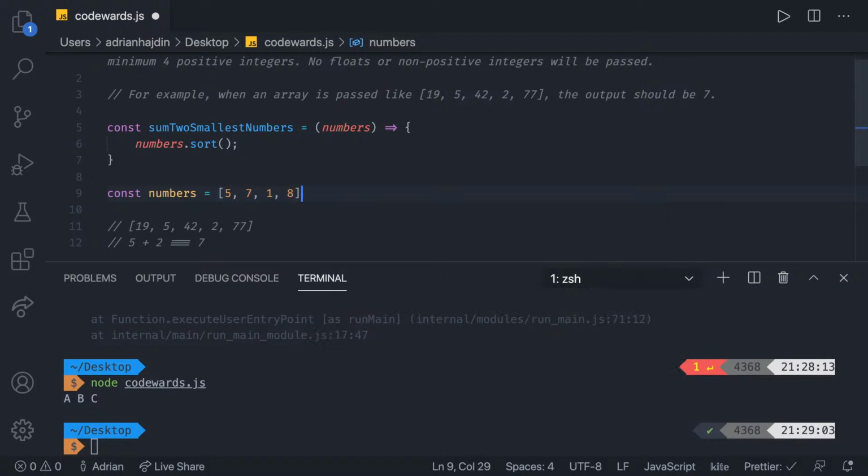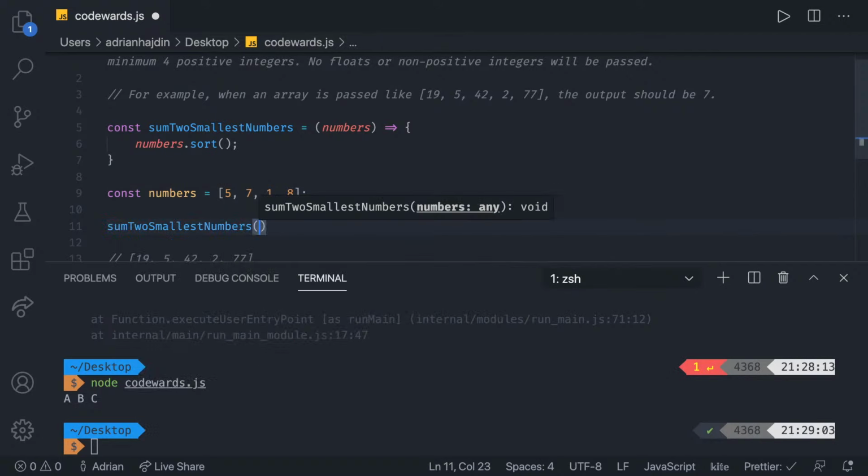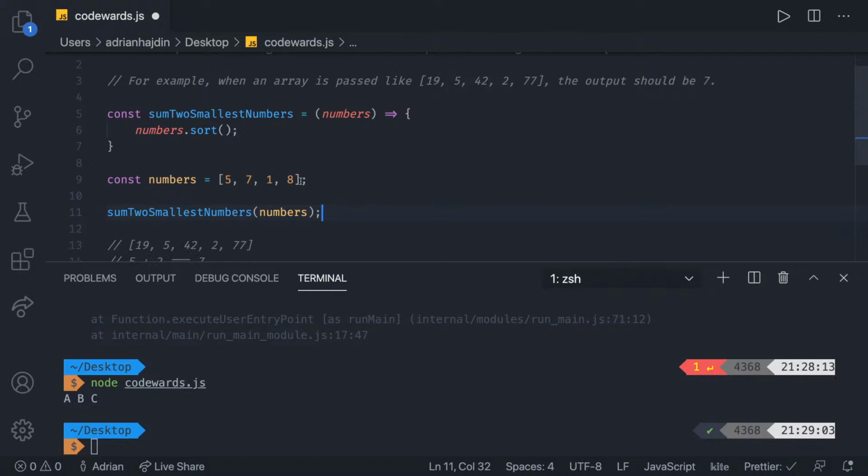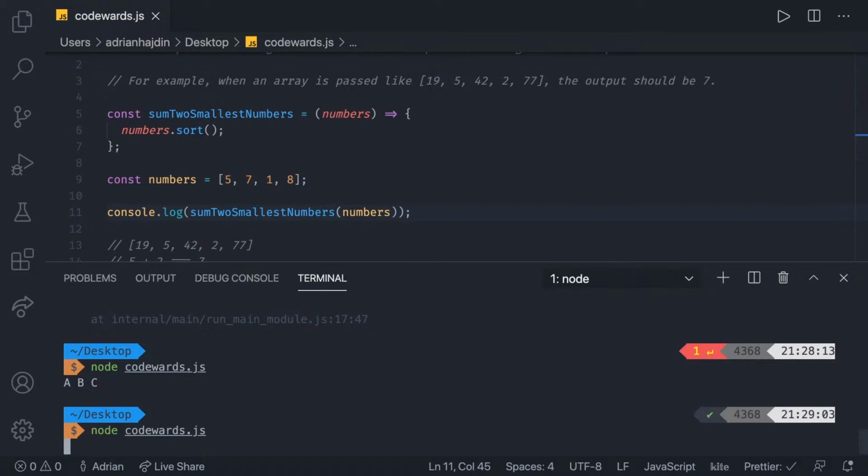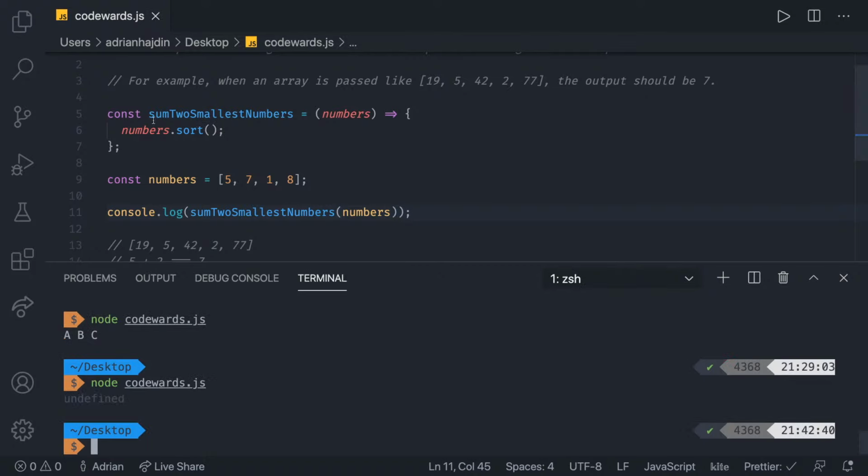And now if I call the sum of two smallest numbers, and pass in those numbers, you would assume that it's gonna rank them up from lowest to largest, right? If I do this, and let's just simply console log the output. What's gonna happen is it is gonna sort them properly. But the question is why it will those numbers, but it won't some other numbers. So as you can see, we do get 1, 5, 7, 8, which works.